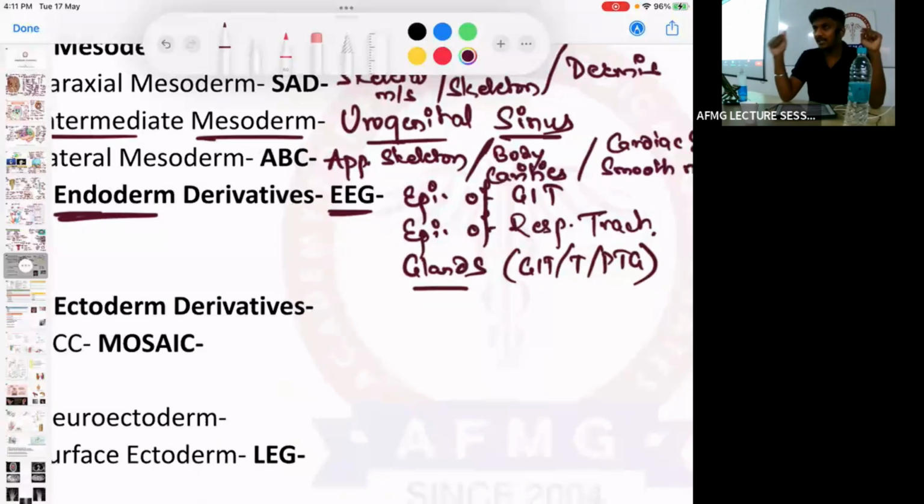E for epithelium of GIT. Second E for epithelium of respiratory tract, and G for glands. Which three? GIT, thyroid, parathyroid. No problem. Tell me the important things quickly. Which epithelium is present in the GIT?